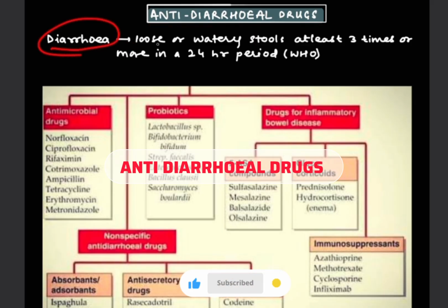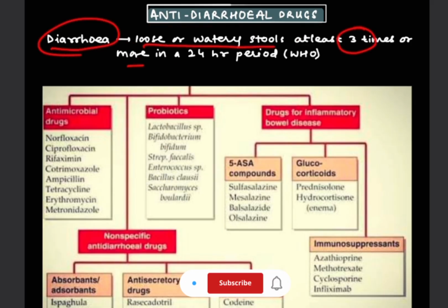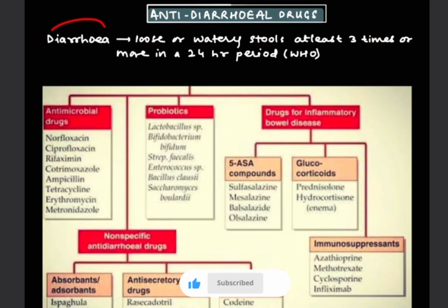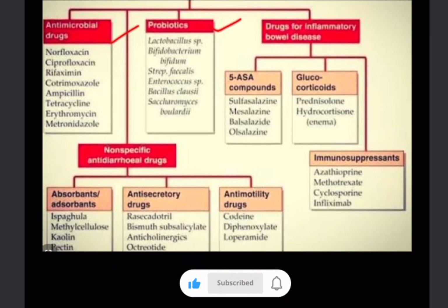So diarrhea is defined as loose or watery stools at least 3 times or more in a 24-hour period. To control diarrhea, we give antidiarrheal drugs. They are divided into 4 types: antimicrobial drugs, probiotics, drugs for IBD and non-specific antidiarrheal drugs. Antimicrobial drugs comprise norfloxacin, ciprofloxacin, ampicillin, tetracycline and metronidazole.